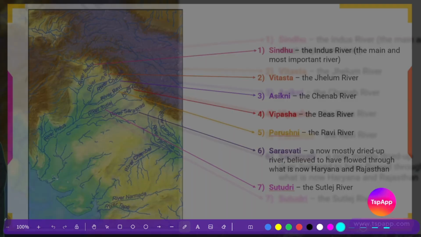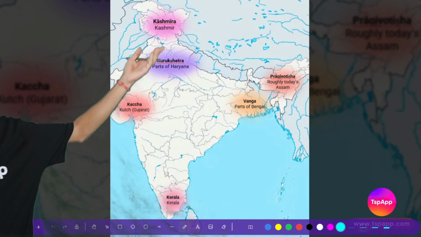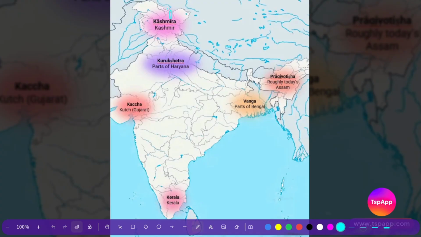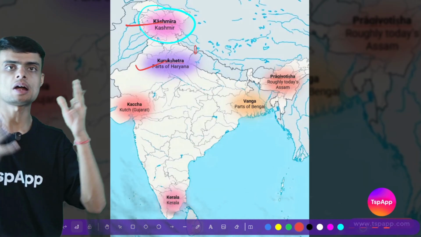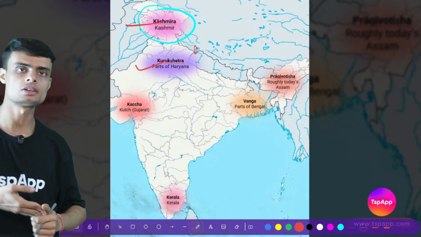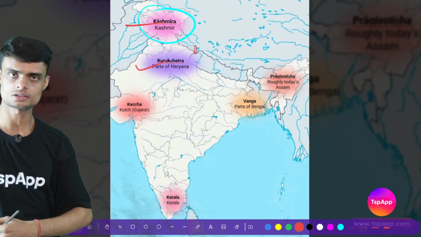Then we have the regional names. For example, the regional names are Kashmir. You can see this area is called Kashmir in the ancient texts. The ancient texts describe this area as Kashmir. Kurukshetra. Do you know where the grand battle of Mahabharat, the large battle of Mahabharat, was fought? It was fought on the battlegrounds of Kurukshetra.